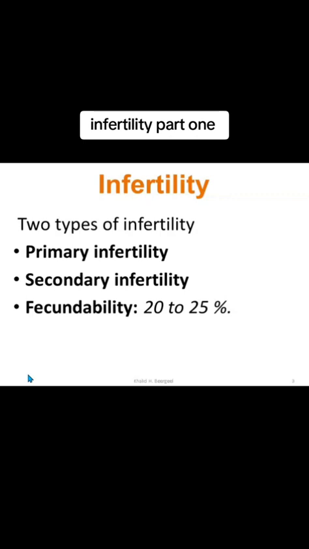increasing up to 60 to 70% in 6 months and up to 85% in 1 year. And if we add one more year, another 5% may get pregnant.